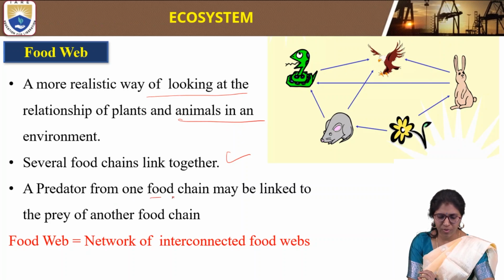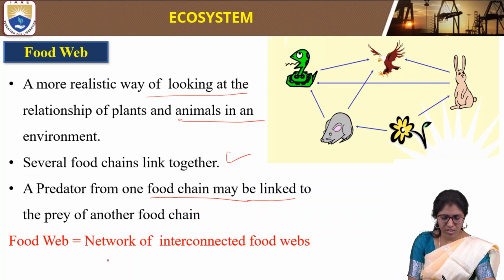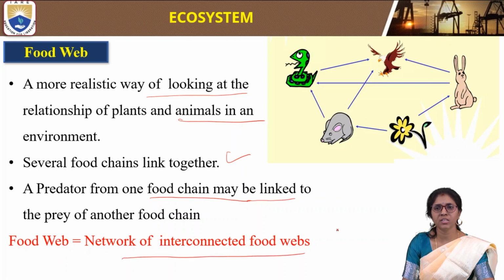A predator from one food chain may be linked to the prey of another food chain. So a food web is a network of interconnected food chains.